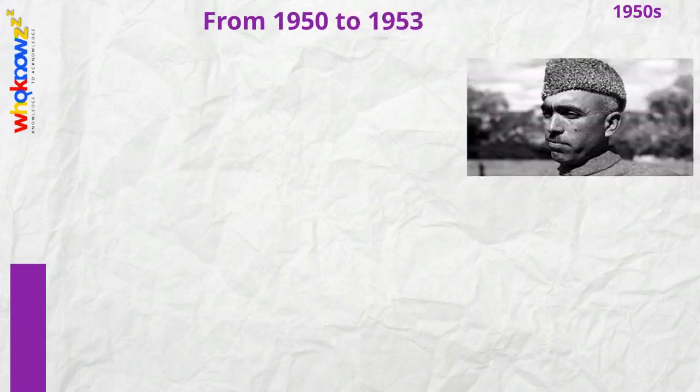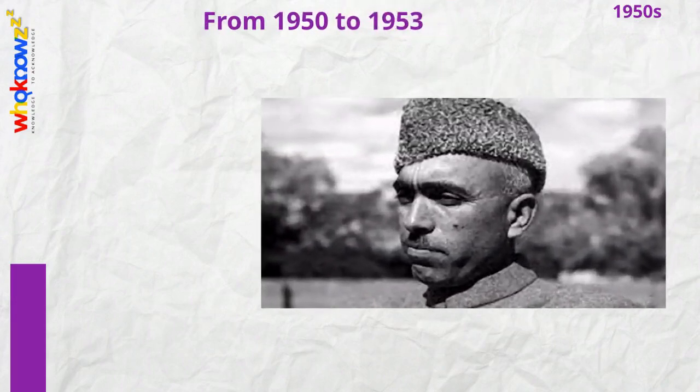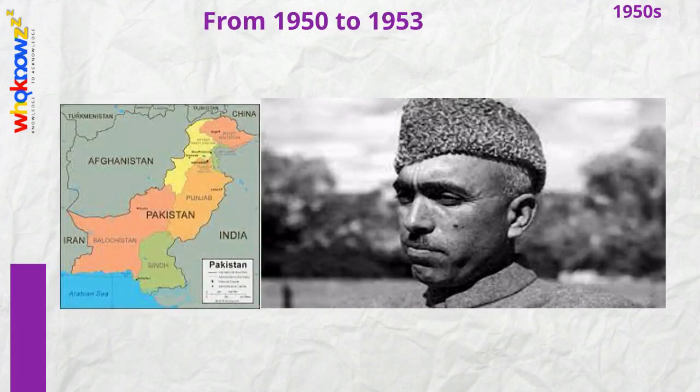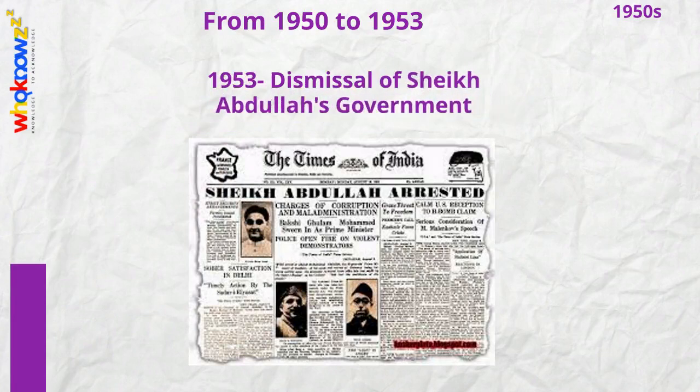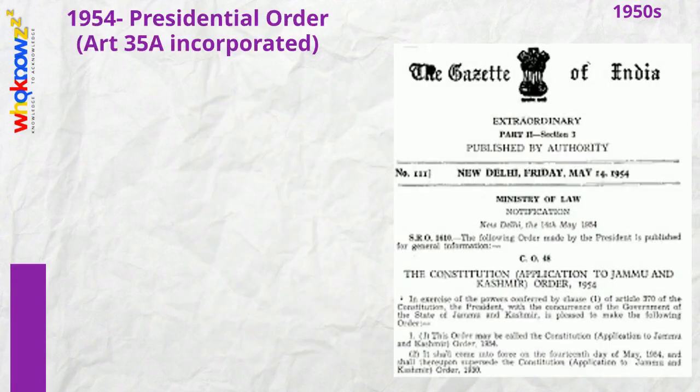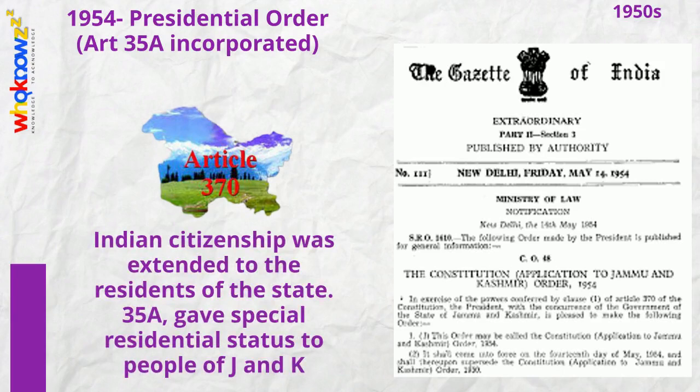From 1950 to 1953, Sheikh Abdullah had started bargaining and also talking to Pakistan. At Nehru's behest, Karan Singh dismissed Abdullah's government. In 1954, the President of India issued the Constitution Application to Jammu and Kashmir Order 1954, through which Indian citizenship was extended to the residents of the state, and simultaneously the Article 35A was inserted into the Indian Constitution, enabling the state legislature to define the privileges of the permanent residents.